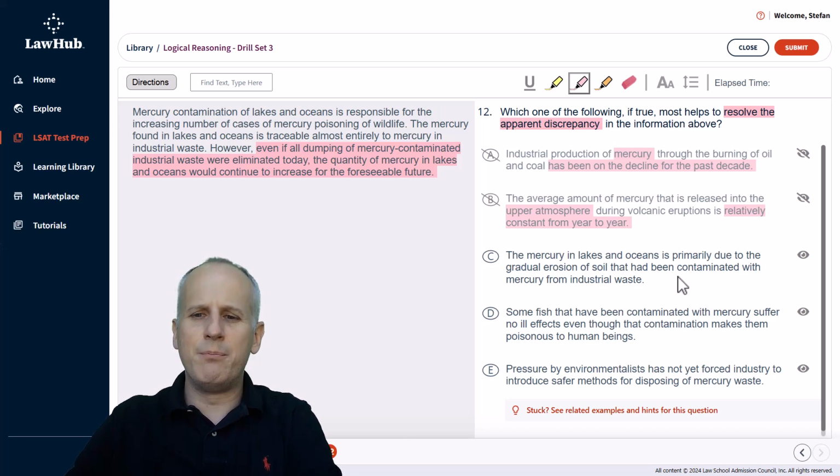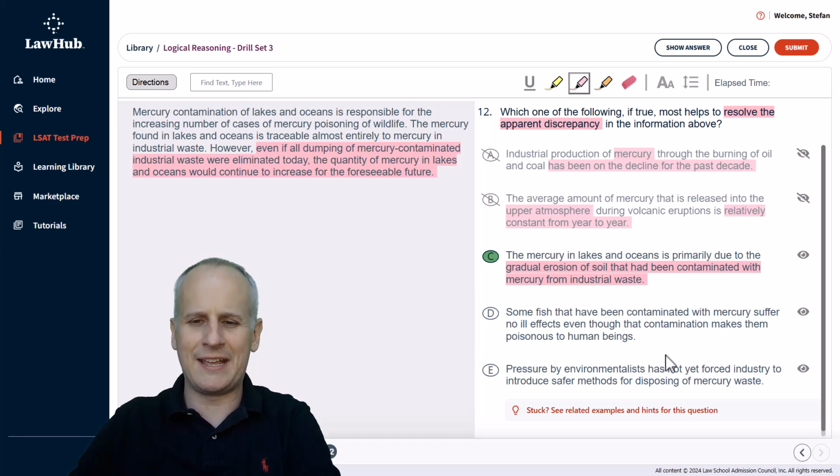Then choice C, the mercury in lakes and oceans is primarily due to the gradual erosion of soil that has been contaminated with mercury from industrial waste. So this shows why it takes a little bit more time. There's this gradual erosion of soil. So it takes time for the industrial waste to get into the soil, and then it takes time for the soil to erode into the lakes. So that explains why the quantity will continue to increase, because there's this extra middleman step of the erosion. So C, you might be able to select at this point, but for the purposes of this video, we'll continue through the remaining answer choices.